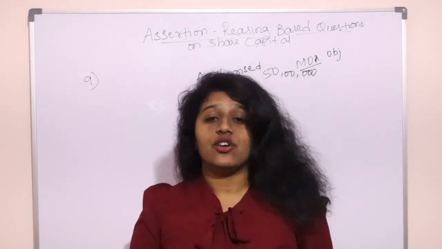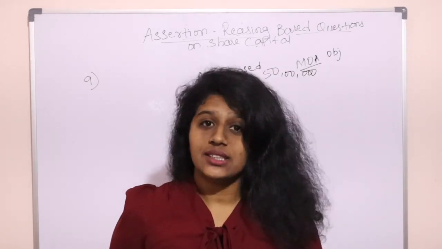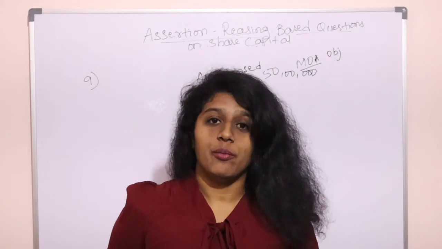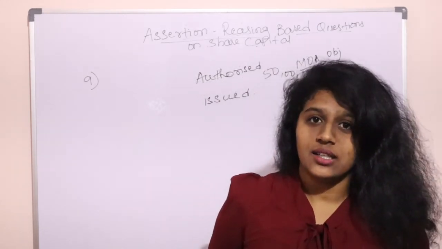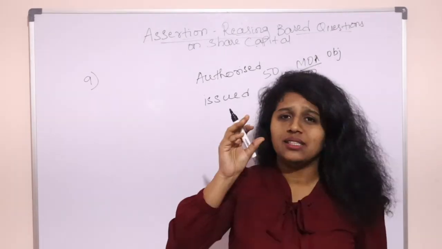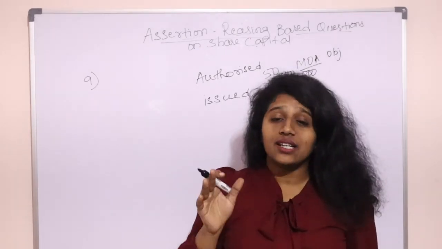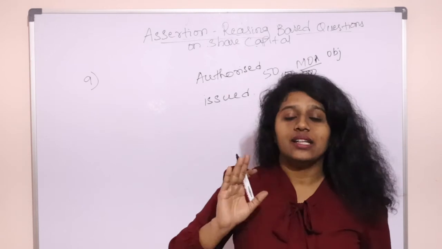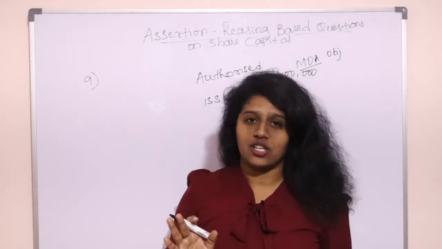So this is authorized capital. Who decides this? The promoters and the acting directors decide the maximum amount of capital that the company can have. That will be mentioned in its memorandum of association.